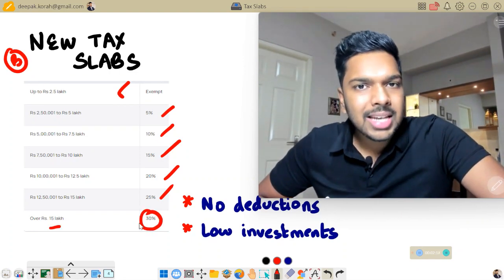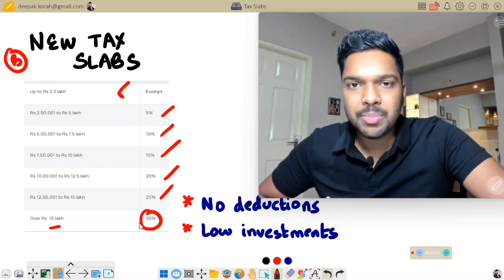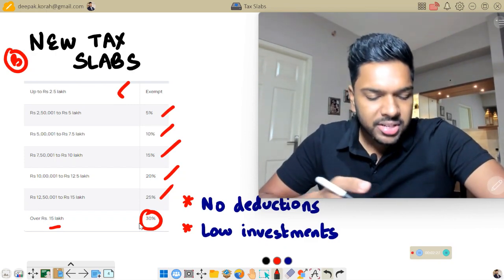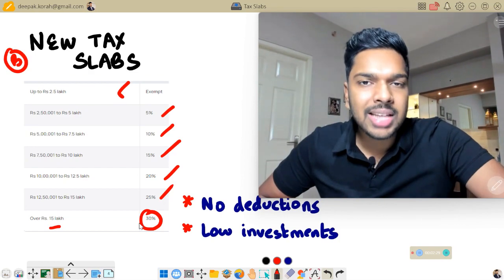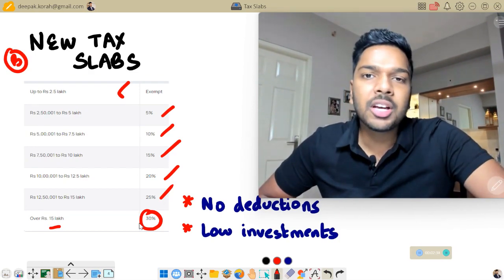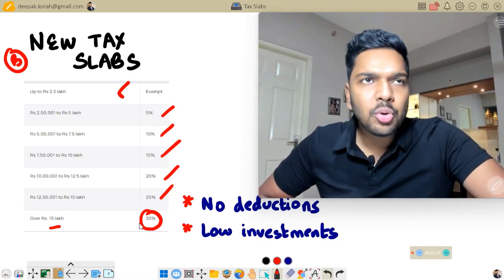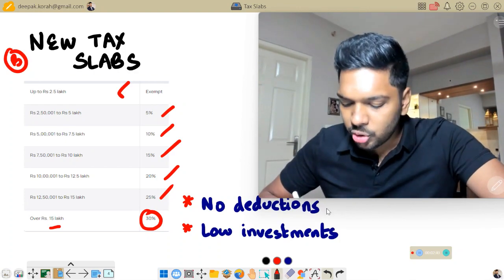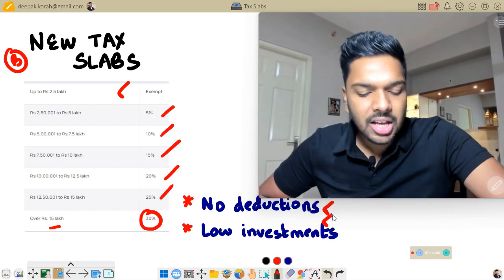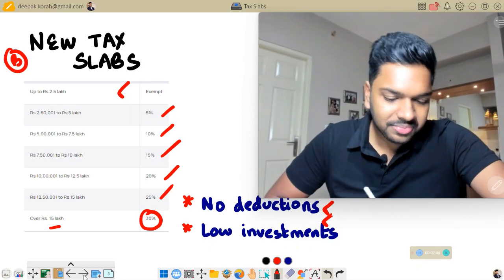So although the tax slabs are increasing and the tax rates are reducing, the catch here in the new tax regime is the fact that you cannot claim any deductions or exemptions, because the government is giving you one benefit in terms of increased tax slabs and number two in terms of reduced tax rates. So the benefit of deductions and exemptions is not available under the new tax regime. So all those who have low level investments or do not have much in deductions or exemptions can certainly opt for computing tax under the new tax regime.